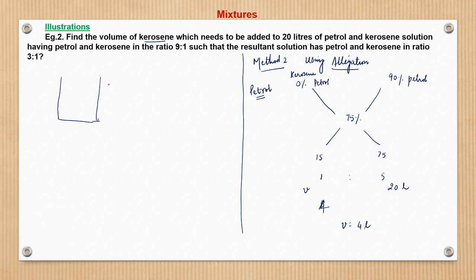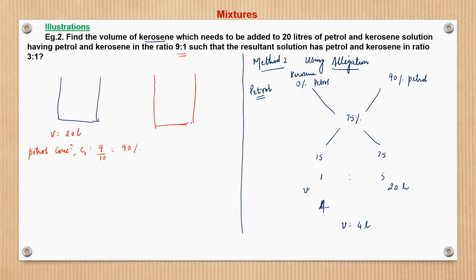So here there is a solution, this 20 liter solution is there, volume is equal to 20 liters, and the concentration of petrol, concentration or proportion, let's say C1, is equal to nothing but 9 by 10, which is 90%. Right, now what happens?